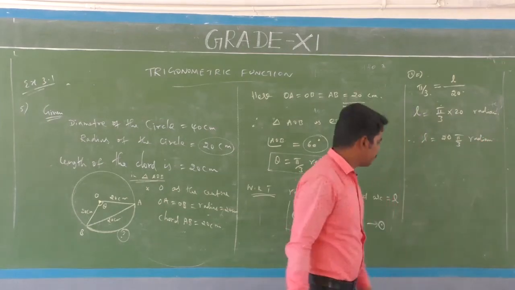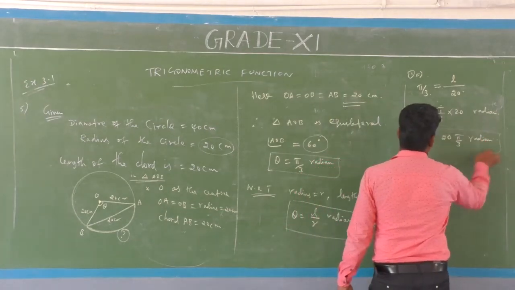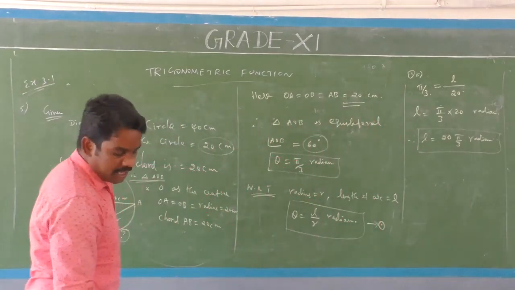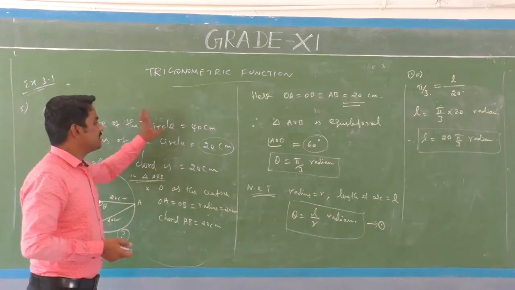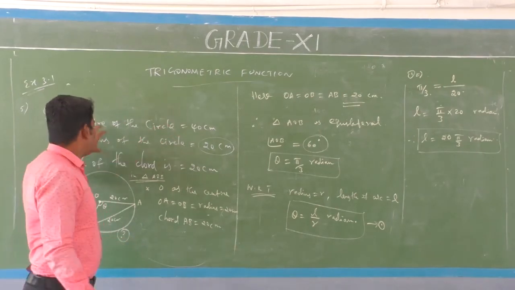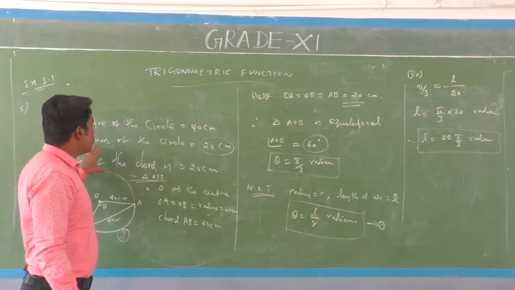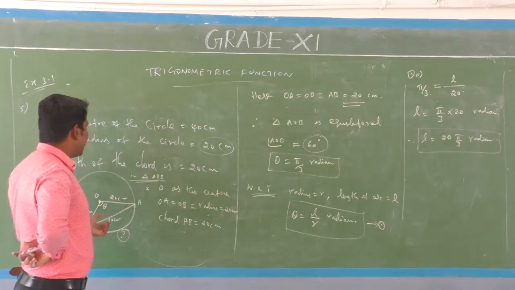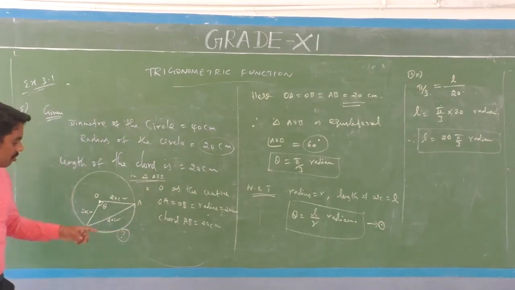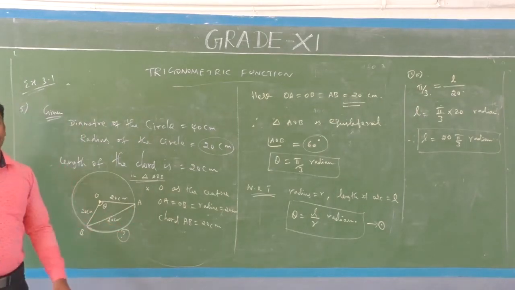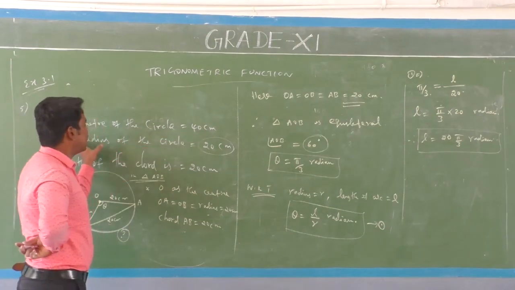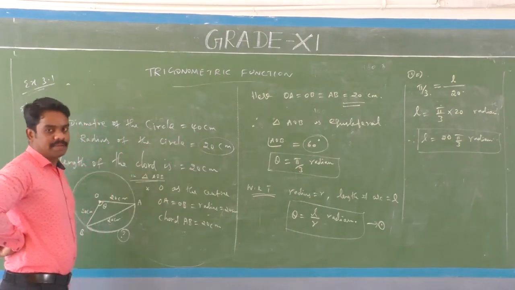Okay, right. Once again, a given question: the diameter of the circle is 40 centimeters and the length of the chord is 20 centimeters. Then find the minor arc length of AB. Diameter of the circle is 40 centimeters, so the radius of the circle is 40 by 2, that is 20 centimeters.